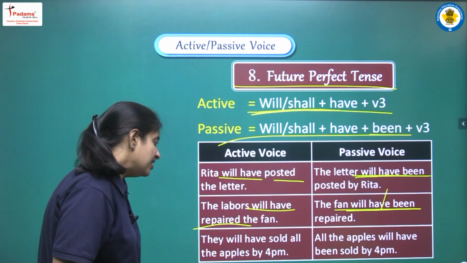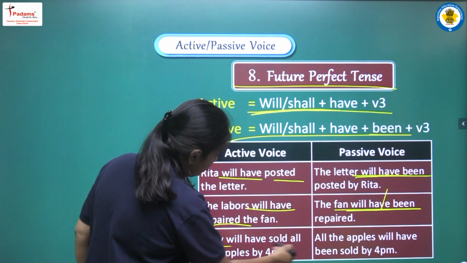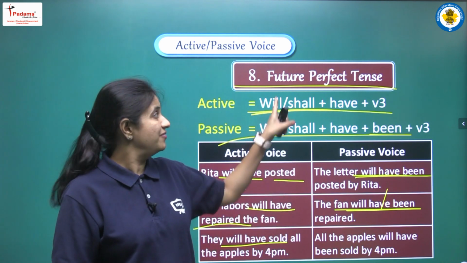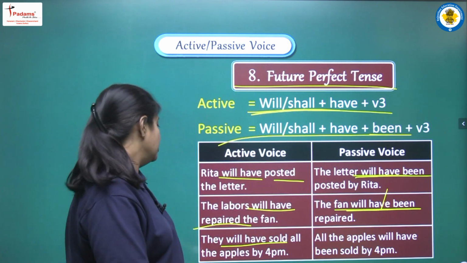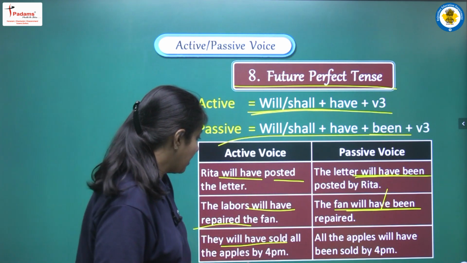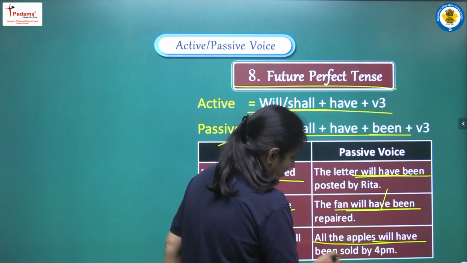Next is: they will have sold all the apples by 4 p.m. Again will have sold. Because of this we can say that yes, we are having future perfect tense here. What is the object? The object is all the apples. So we are writing all the apples. The helping verb will be will have been.